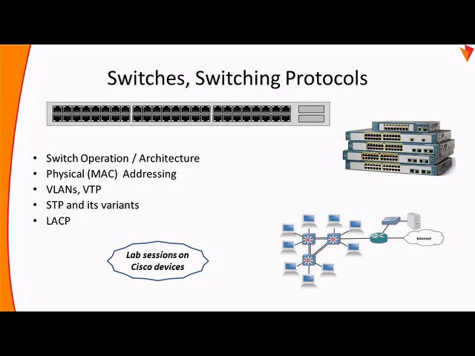At the same time, whatever redundancy is there, it will protect that also. We will see STP as a protocol, IEEE 802.1D, 1W and 1S, so 3 versions. Mainly the spanning tree protocol, rapid spanning tree protocol, then per-VLAN spanning tree protocol, followed by what I call multiple spanning tree protocol, MSTP. We'll discuss all those protocols in detail.